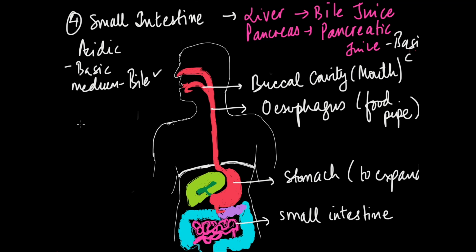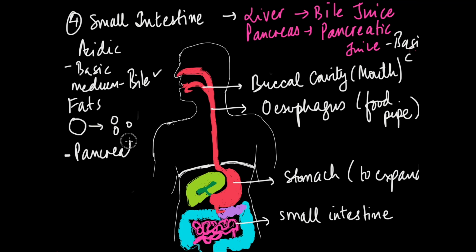right? The bile not only provides the basic medium, but it also acts on fats and converts big fat globules into smaller ones. It breaks them into smaller ones, which can be acted upon much more easily. So the bile has two functions. One is to create a basic medium for the pancreatic juices to work, and the second is to break down fats.